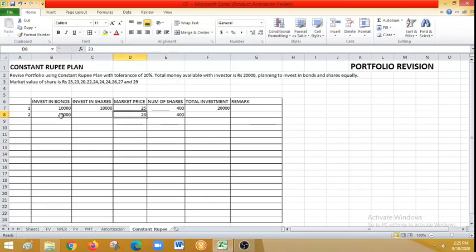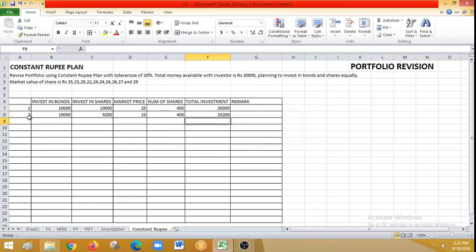That 400 into 23, how much? The value is coming down. So 23 into this 400 is equal to 23 multiplied by 400. So how much will it be? 9,200. So now what happens? My total investment is now coming down. So bonds plus shares, you see I have only 19,200.